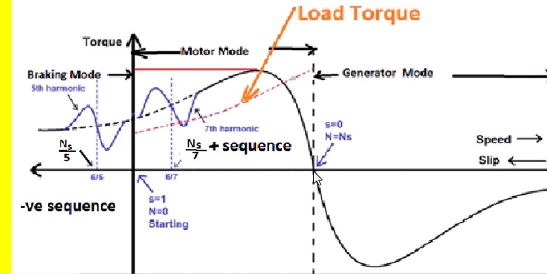This is the standard synchronous speed, and its operating speed is supposed to be here, very near to the synchronous speed, whereas here, due to the seventh harmonic and because its motor mode operation ends here, the motor will operate only at a speed near ns by 7, not near ns. Similarly for the fifth harmonic.